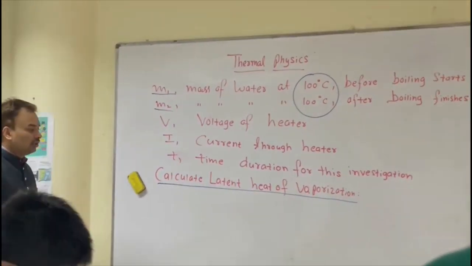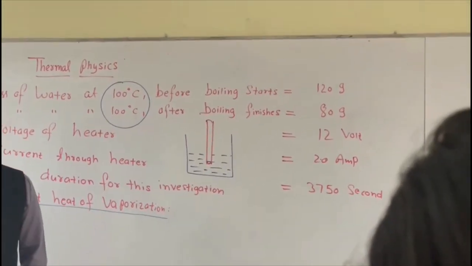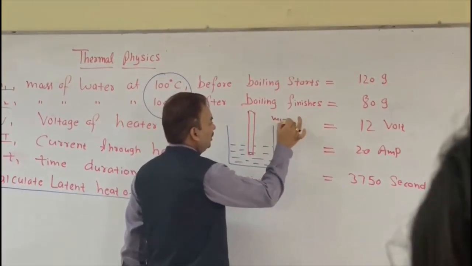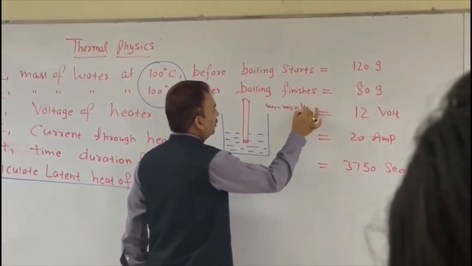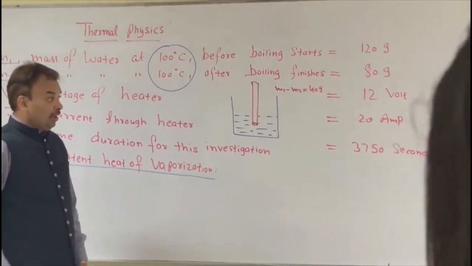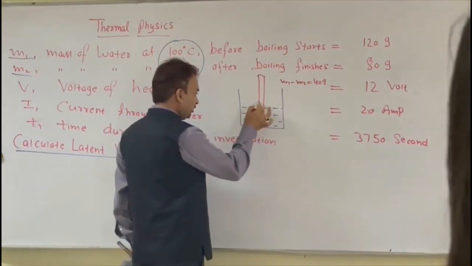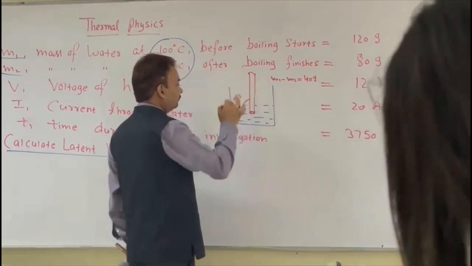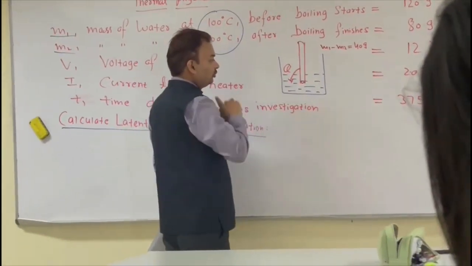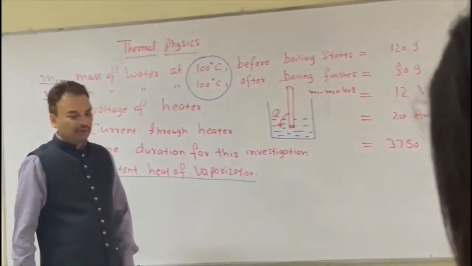So how to find out the latent heat? The heater is 12 volt and the heater is supplying a current of 2 ampere. So you see, M1 minus M2 is equal to 40 gram. So this much mass is evaporated. How is this much mass evaporated? Because the heater supplied some heat energy Q to the water, to this sample, and then 40 gram evaporated.